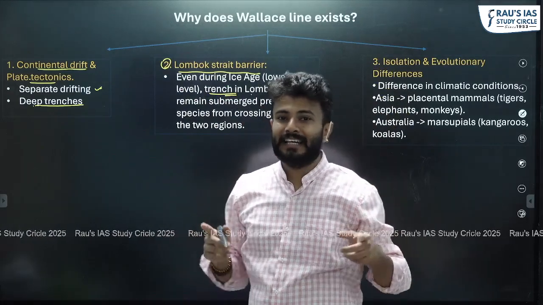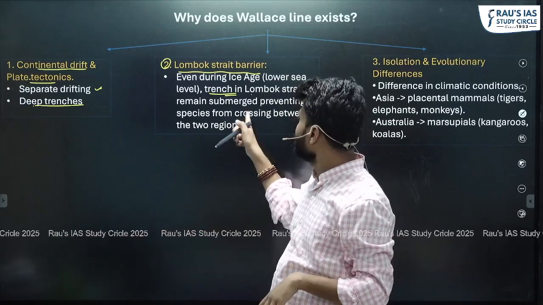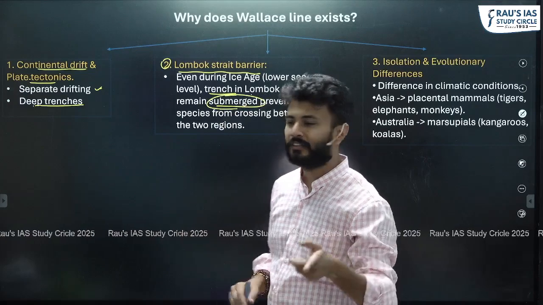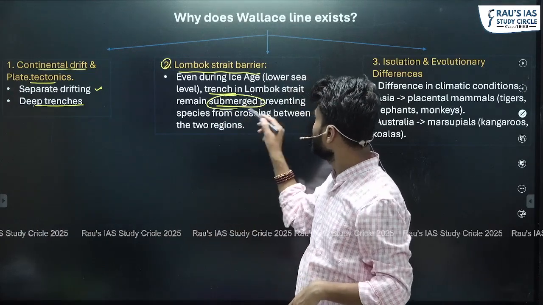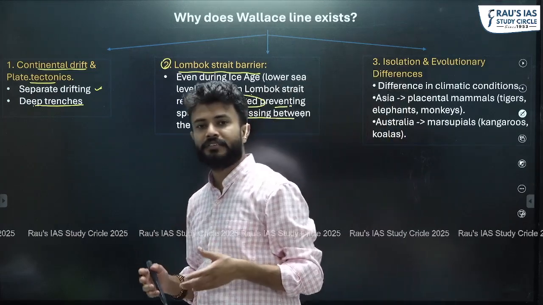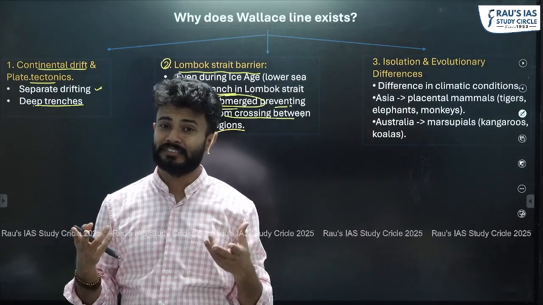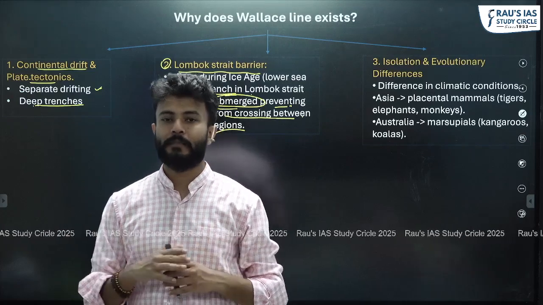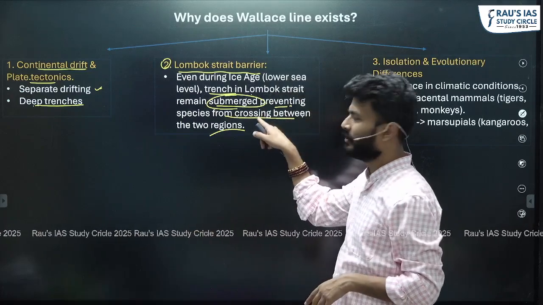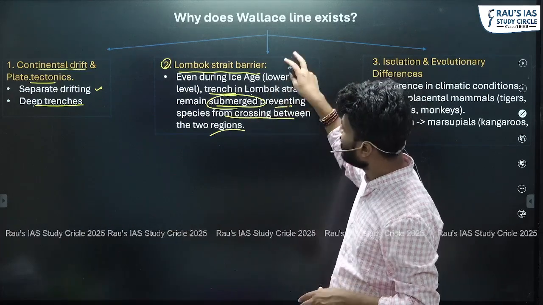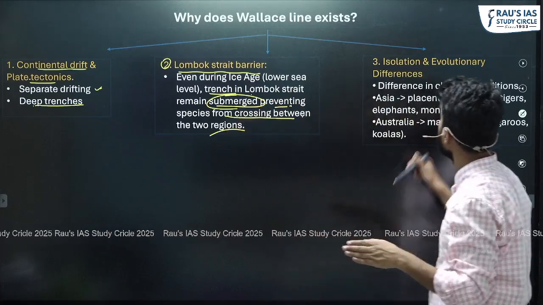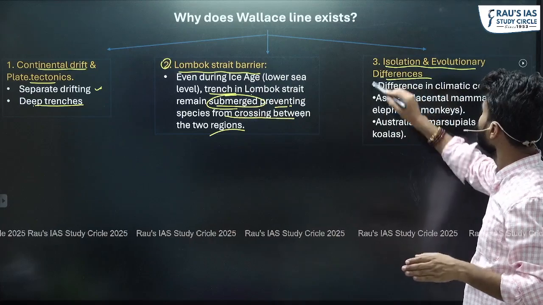Even in that area, because the trenches were deeper, these trenches were submerged. During the ice ages also, these trenches were submerged, which prevented the species from crossing between two regions. Because in different areas of the world, we have seen that during the ice ages, when there was no water, the migratory pattern of the species has changed. But we didn't see that in this particular area. Why? Because even during ice ages also, these trenches were filled with water, which prevented their movement. Then we have isolation and evolutionary differences.